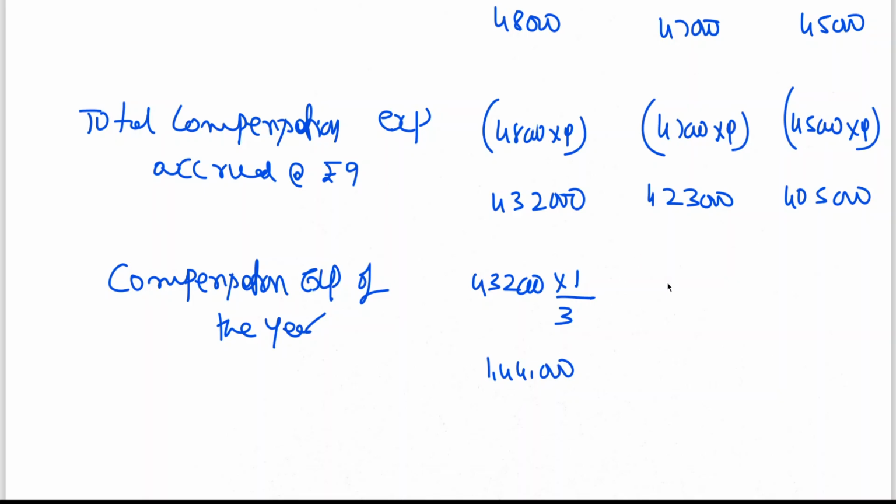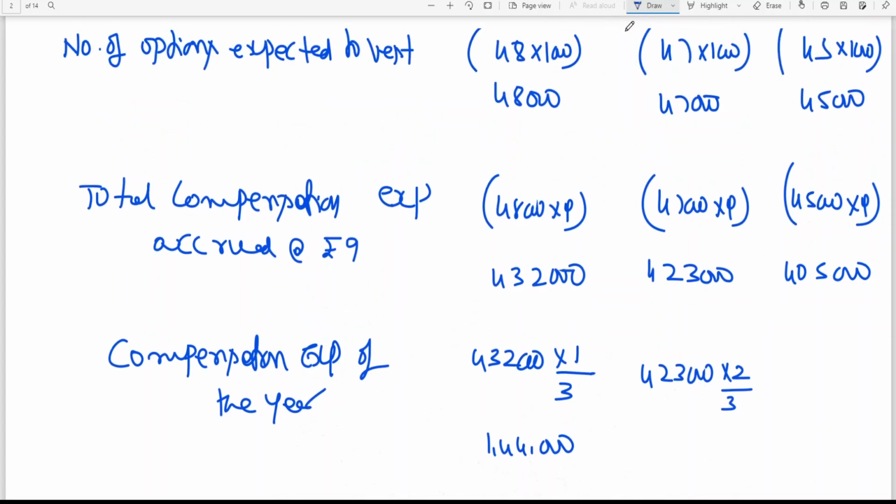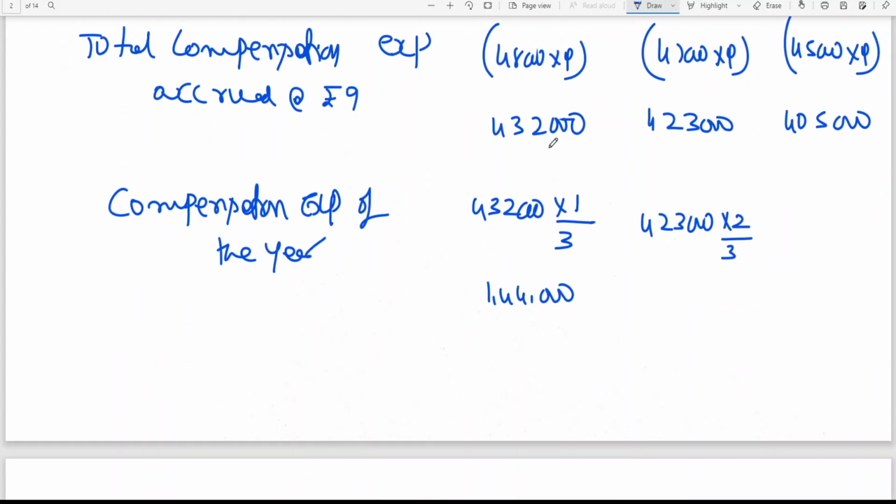Okay. Now this one, 4,23,000. Vesting period is 3 years. It is unlike the problem on earning per share where for first year vesting period is 2 years for calculation of expenses, second year onwards 3 years. Here it's not like that. For all the 3 years vesting condition is 3 years. So 4,23,000, expired is 2 years, no? 2 years means 16 to 17, 1, 17 to 18, 2 years. Numerator 2, denominator vesting period 3. So 4,23,000 into 2 by 3 is coming to 2,82,000.